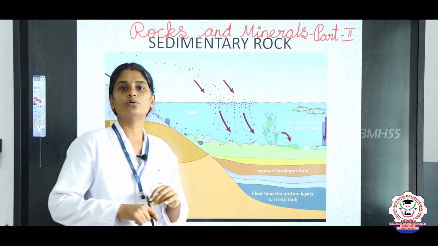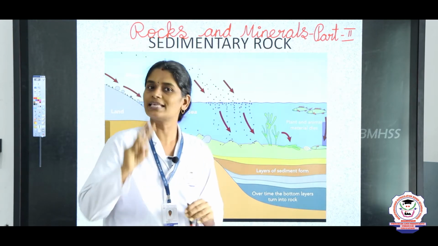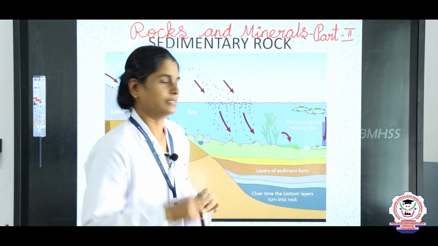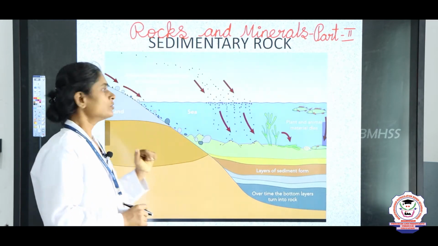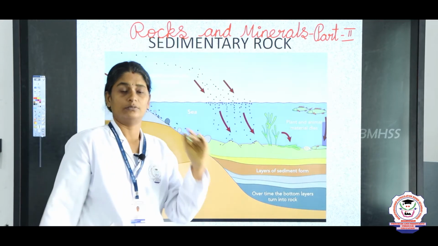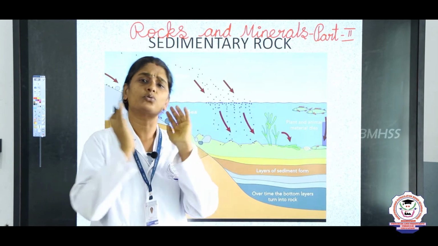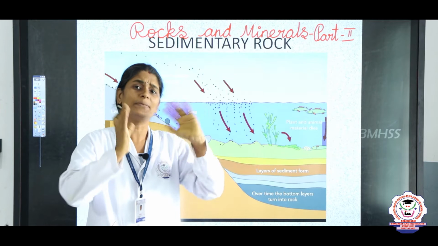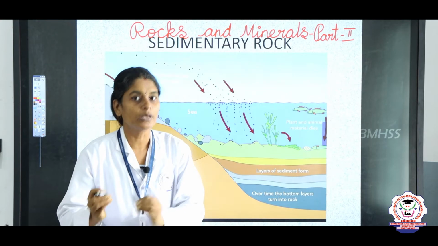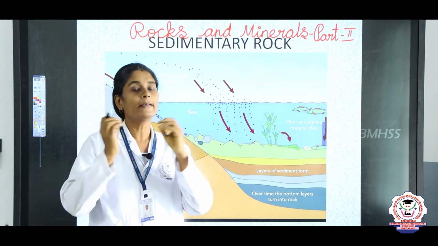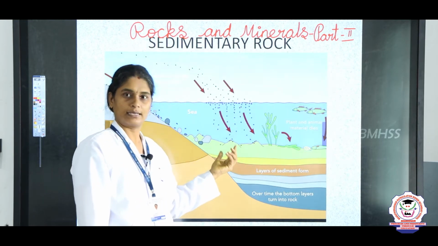Now we are going to learn about sedimentary rock. Sedimentary rock is the second type of rock, isn't it? Yes. So now we are going to see how sedimentary rocks are formed. You can see wind, water, rain and snow break away the big rocks. These rock particles that are formed are carried away and deposited into rivers, seas and lakes.